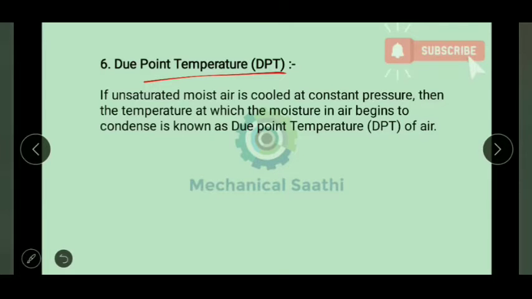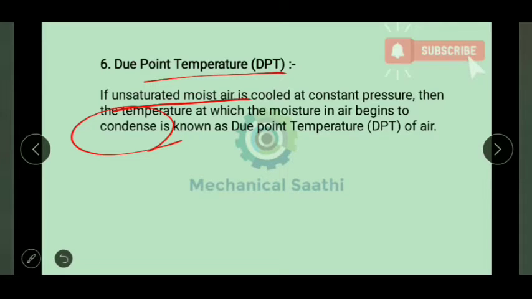When unsaturated moist air is cooled at a constant pressure, the point at which it starts condensing, the corresponding temperature, is known as our dew point temperature.